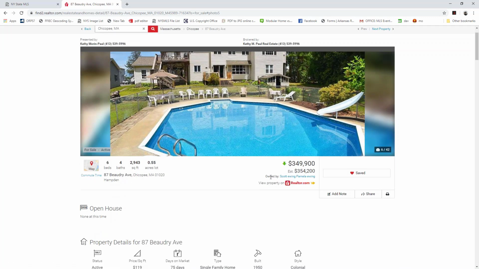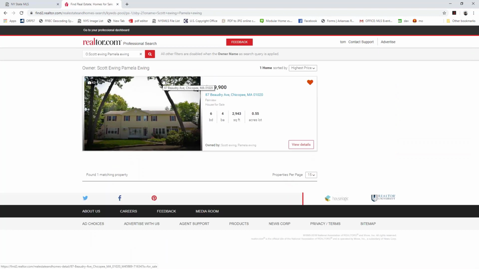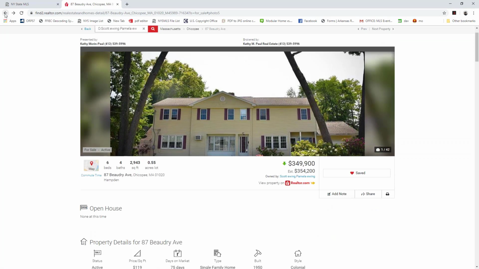But if we want, we can actually see it's owned by Scott and Pam Ewing. And if they had multiple properties that they owned, we could go ahead, click on their name, and it would pull up multiple listings if they owned them. And we'll just show you an owner search in just a little bit.